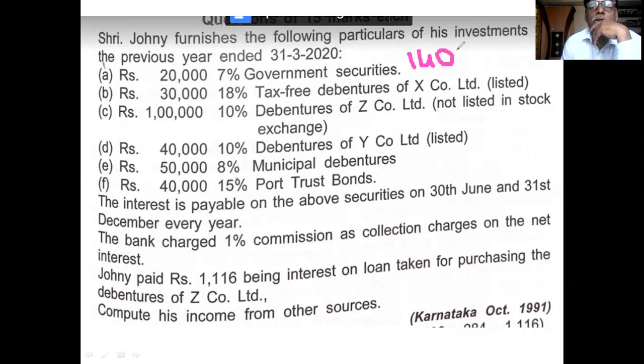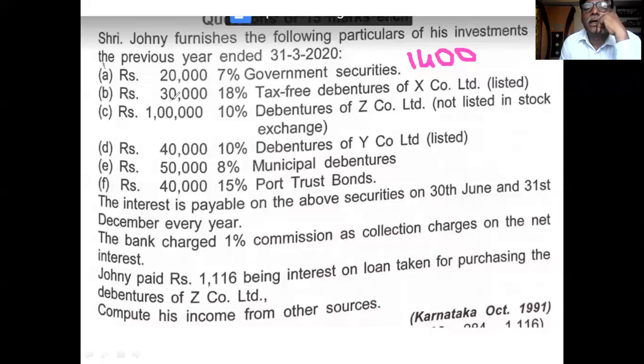Whenever you calculate interest, don't gross up. Except whenever tax-free security is there, then you gross up. The tax-free security is to be grossed up whenever you calculate interest or interest is given in the problem.